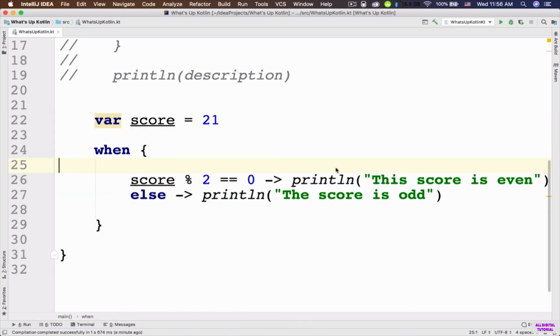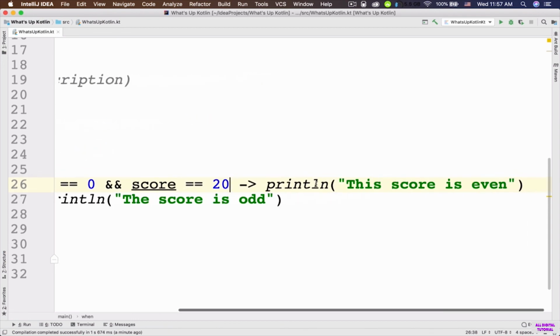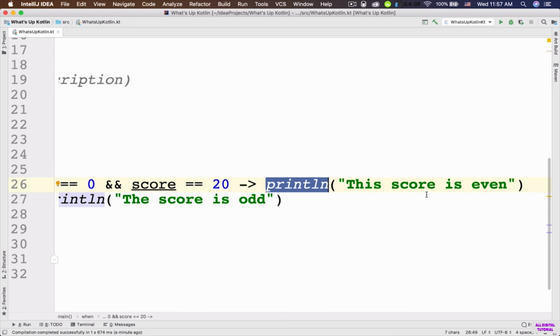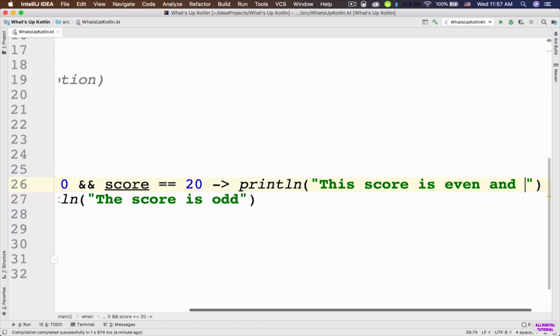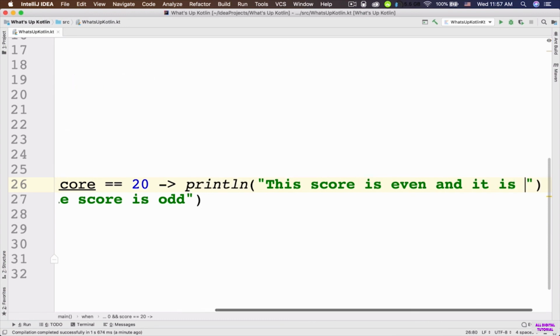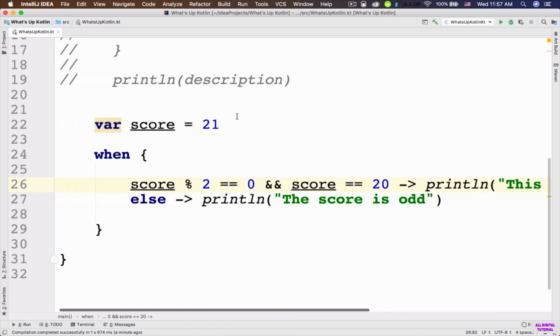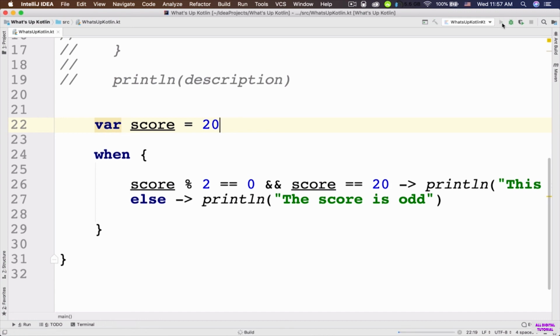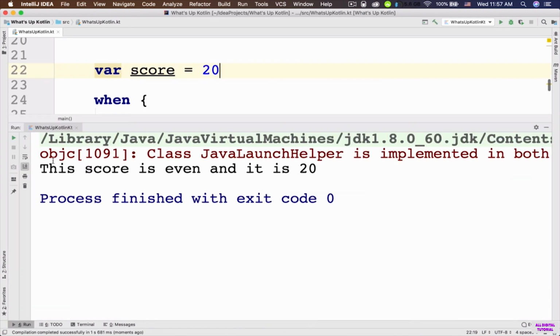And if you want to make it even more interesting, I can have multiple conditions. So I can use the logical operator and I can say the score is equal to 20. So if both of these conditions are true, then it's gonna execute this code. Println, this score is even and it is 20. Right? So let's go ahead and change the value of the score to 20. So now let's run the app. Now we can see that it says this score is even and it is 20.